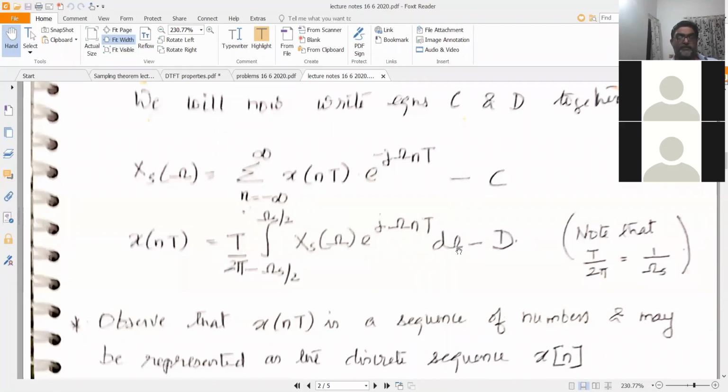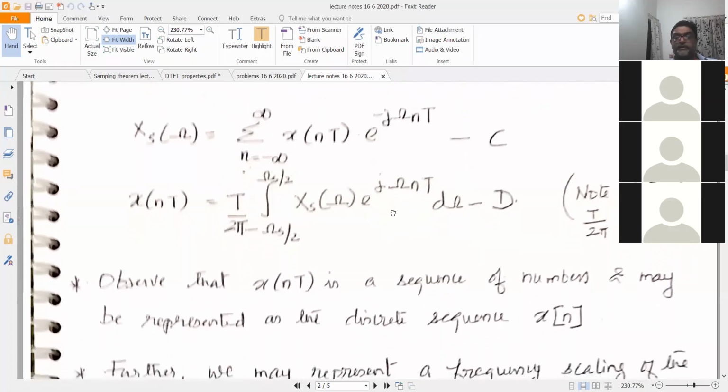And likewise, whatever we have derived right now is x of nT equal to T by 2 pi integral minus omega s by 2 to plus omega s by 2 Xs of omega e raised to j omega nT d omega. So we will call this equation D. Now T by 2 pi, you know that 2 pi by T is your angular frequency omega s.